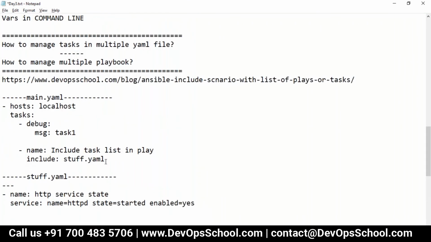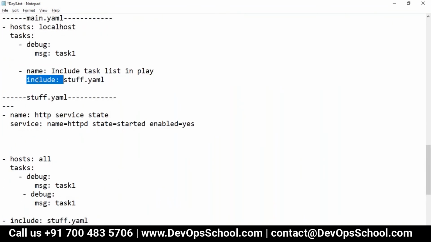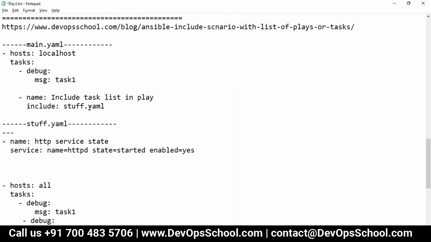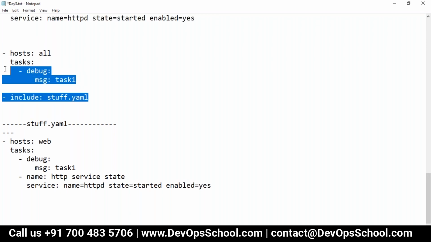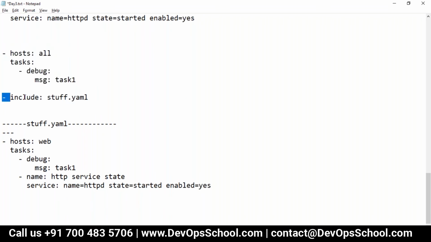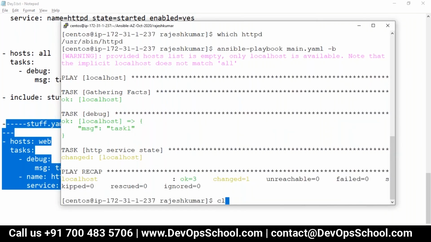Earlier, the include was representing a task level. That's the reason I say include is a special one. It can add a task here, but the same statement can add a play also. So mind it. Okay. So guys, this is a document which has two plays. Ultimately, one play is this one, and this represents another play which is referring to another play. Okay, so let me just run, it takes 2 seconds actually.